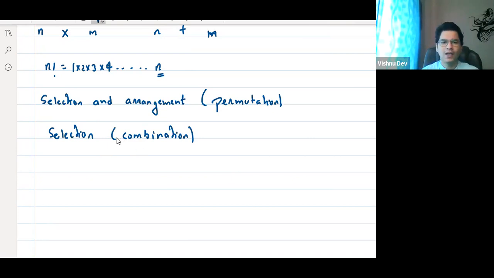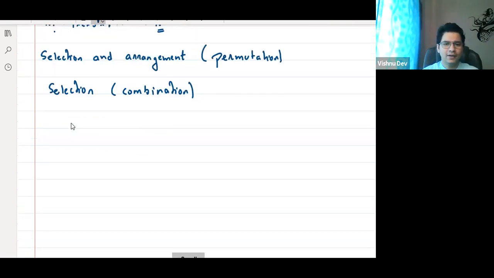Now, we know that permutation is selection and arrangement.